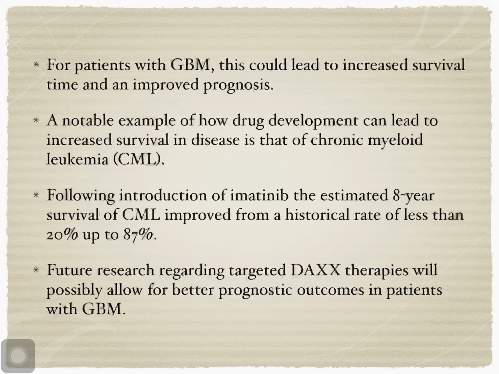A notable example of how drug development can lead to increased survival in disease is that of chronic myeloid leukemia. Following introduction of imatinib, the estimated 8-year survival of CML improved from a historical rate of less than 20% up to 87%. Future research regarding targeted death domain associated therapies will possibly allow for better prognostic outcomes in patients with GBM.